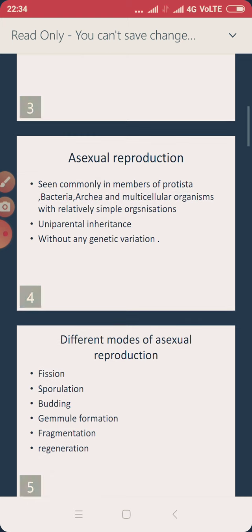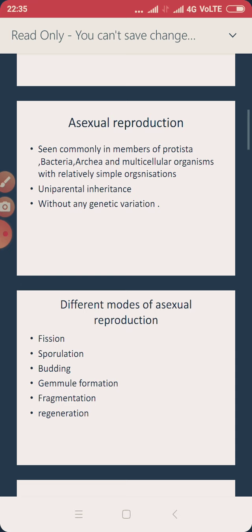The second one, we say that it takes place with the help of uniparental inheritance. Uniparental means that to produce the young ones, only one parent is involved. Whenever it reproduces asexually, the young one that is produced will be very much similar to the parent, without any genetic variation.